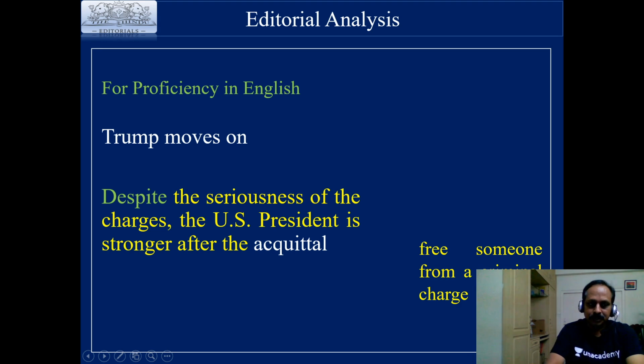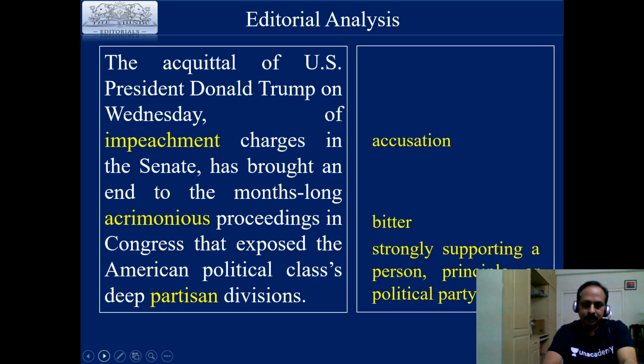So, what is the meaning of acquittal? This is a legal term. Acquit, acquitted, acquittal. Acquittal is a noun form. What does it mean? Free someone from a criminal charge. Acquit someone means free someone from a criminal charge. The opposite is convict.